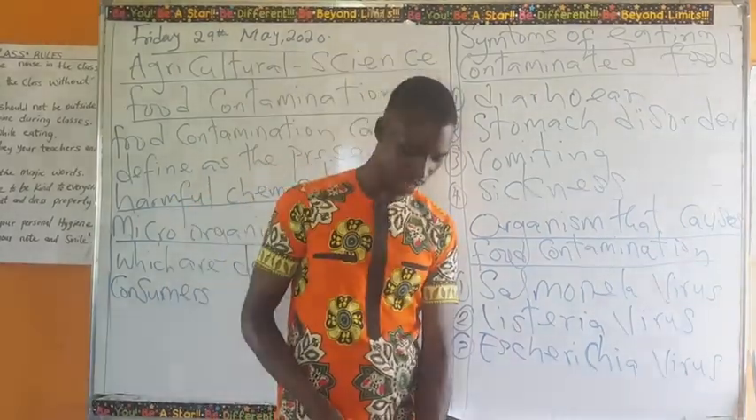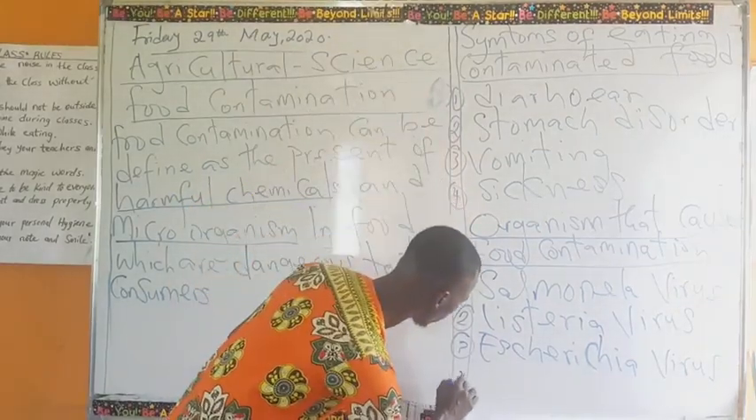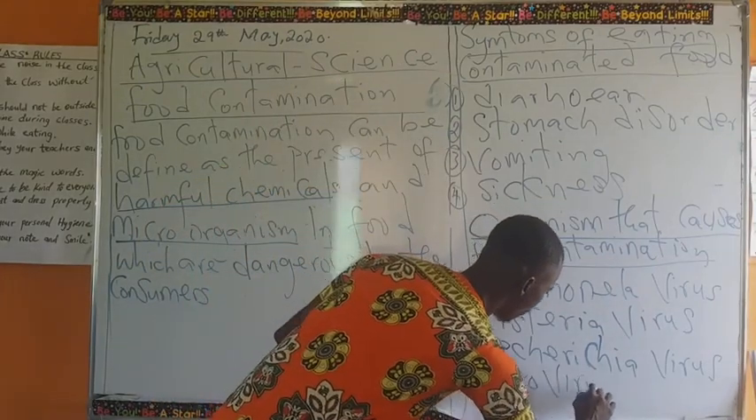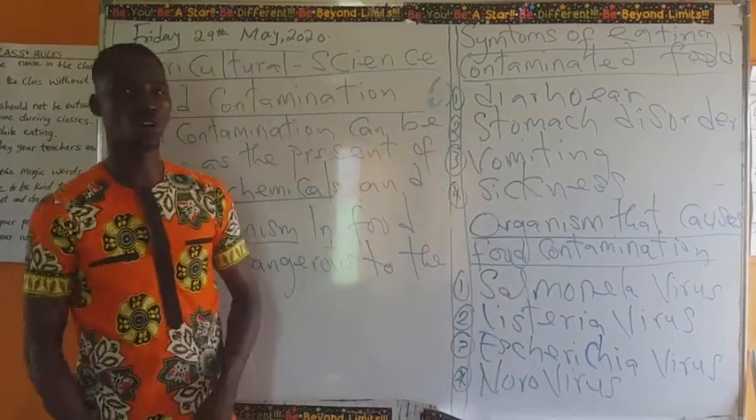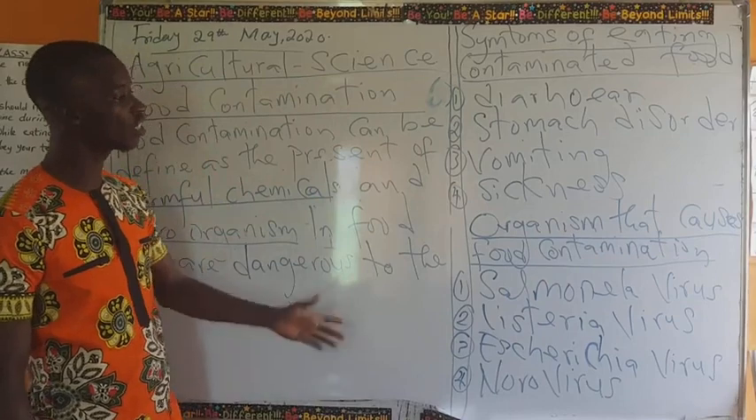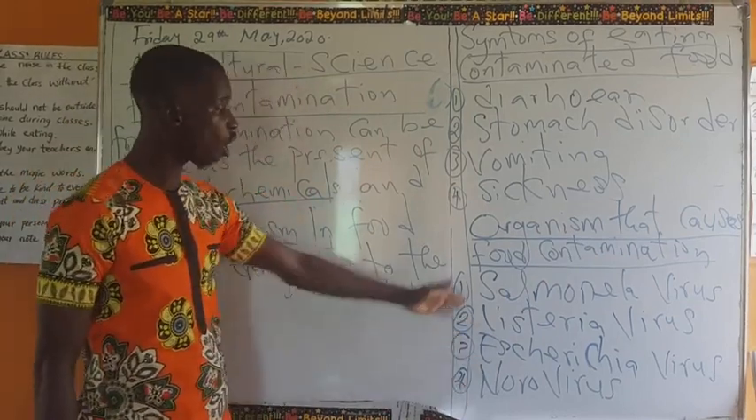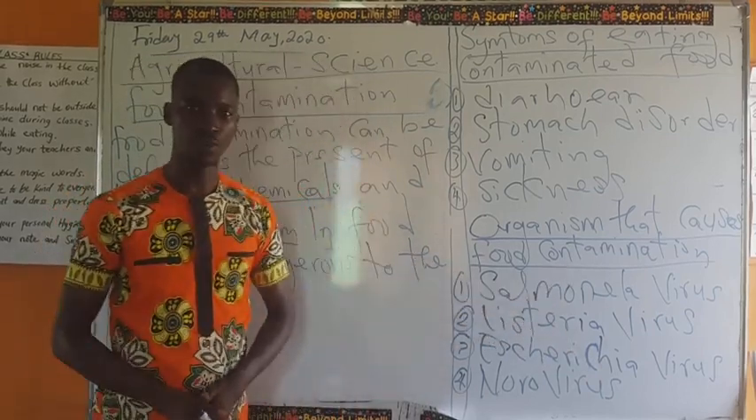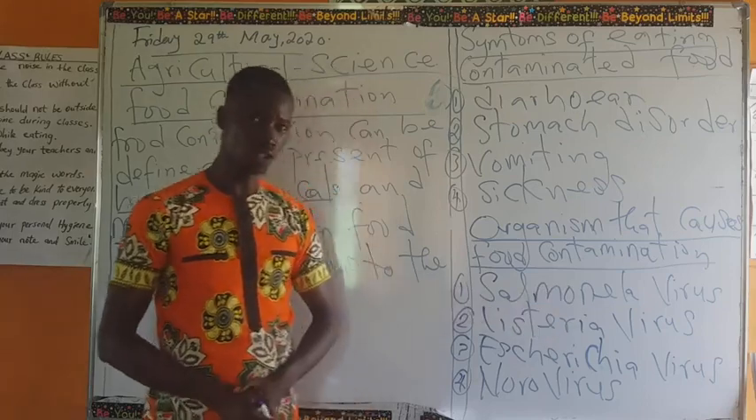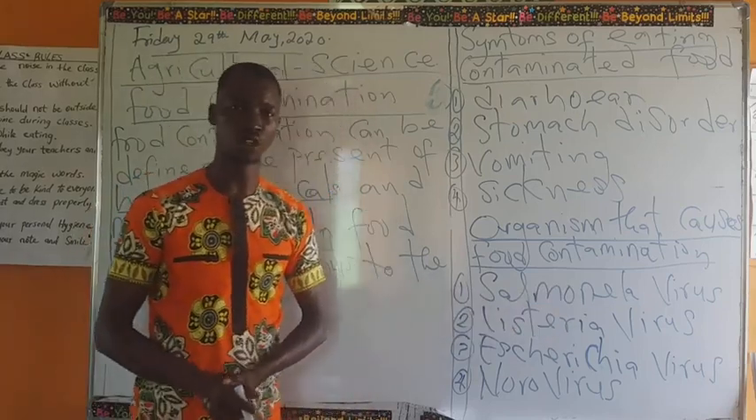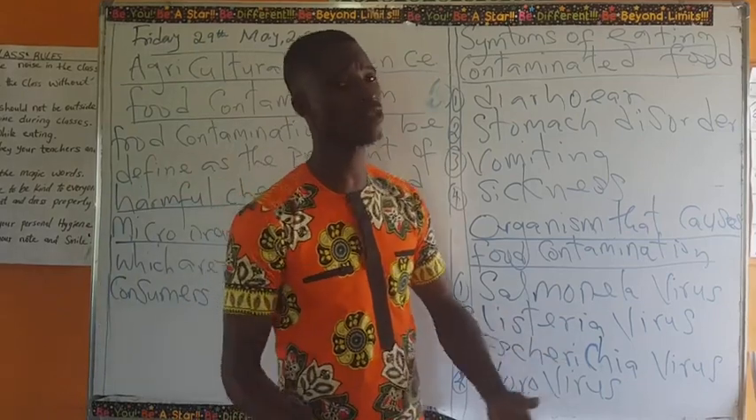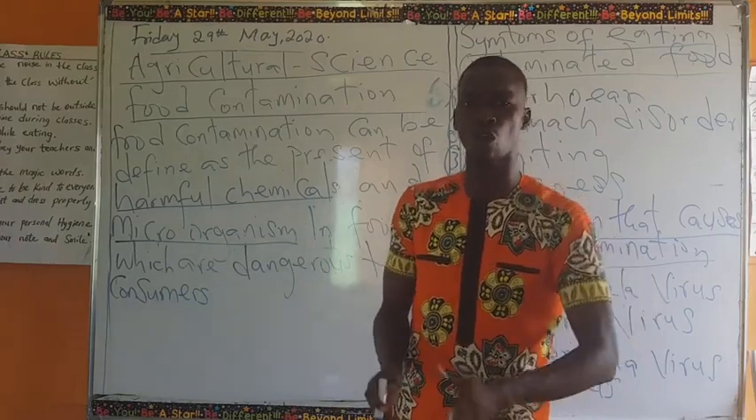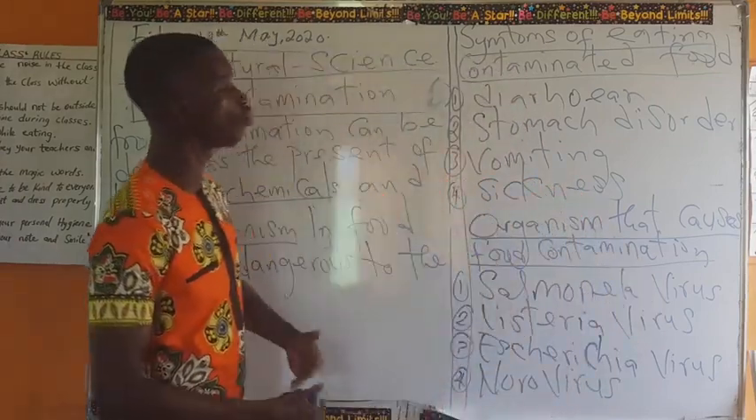Now we are looking at the next one, number 4. We have the norovirus. What did I say? Norovirus. We have the norovirus as one of the organisms that causes food contamination. So all these organisms, they exist in our food. That's why it causes food contamination. So it is important for us to always wash our food properly, cook our food properly, cover our food when we finish cooking or when we are cooking or after cooking. It is important to avoid food contamination.